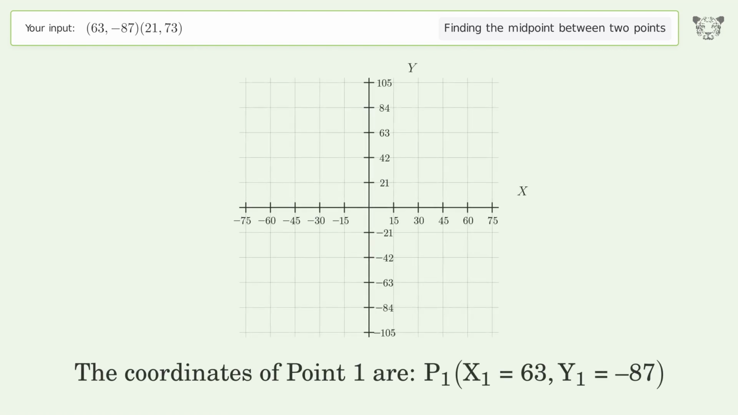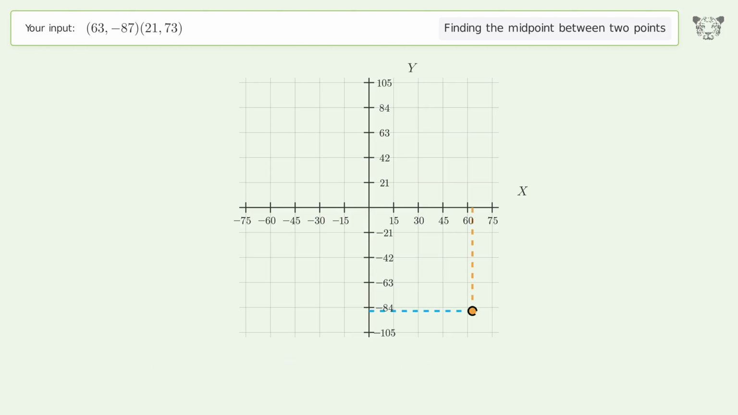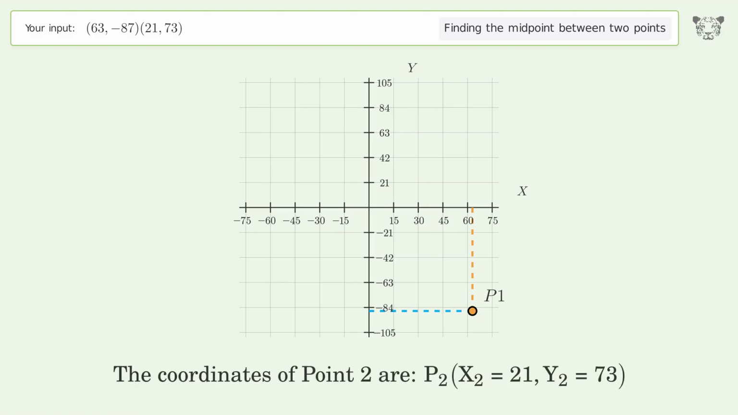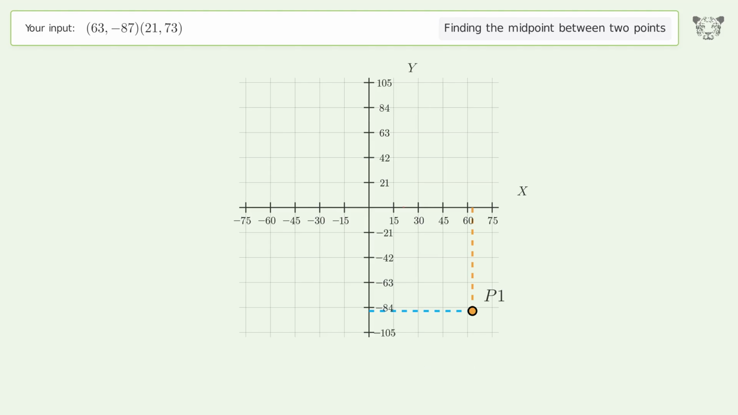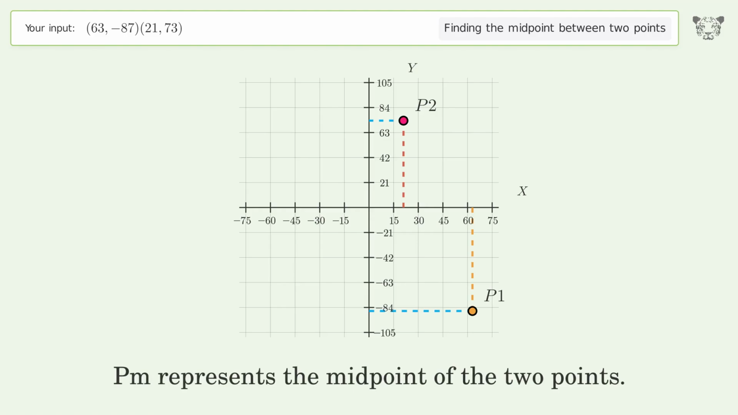The coordinates of point 1 are, x1 equals 63, y1 equals -87. The coordinates of point 2 are, x2 equals 21, y2 equals 73. PM represents the midpoint of the 2 points.